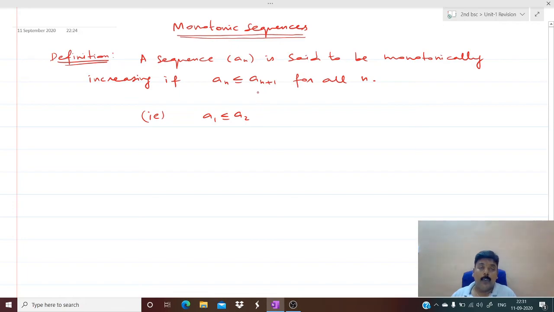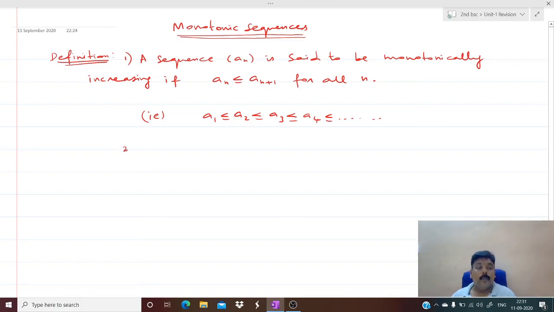Put n equal to 1, you'll get a1 less than or equal to a2. Put n equal to 2, you'll get a2 less than or equal to a3, and then a3 less than or equal to a4 and so on. So this is the nature of a monotonic increasing sequence. As you go from left to right, the terms increase.